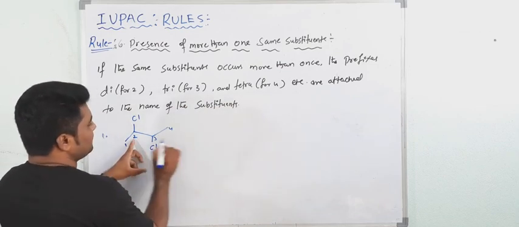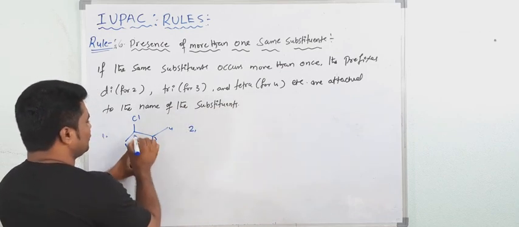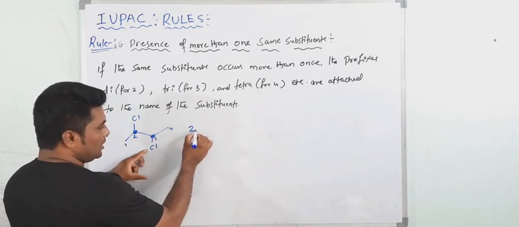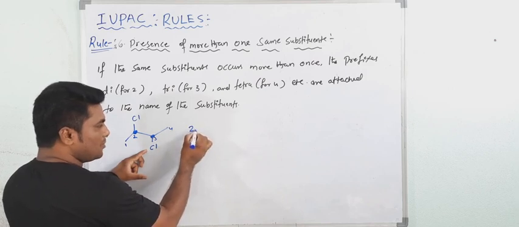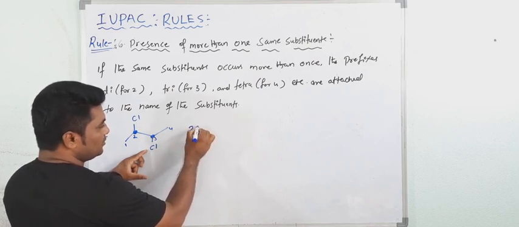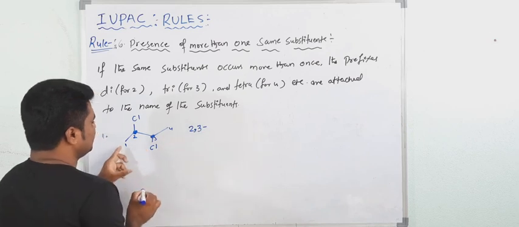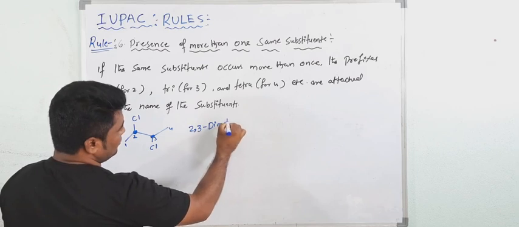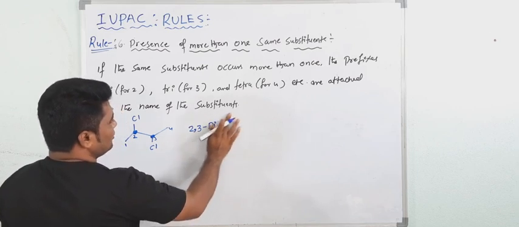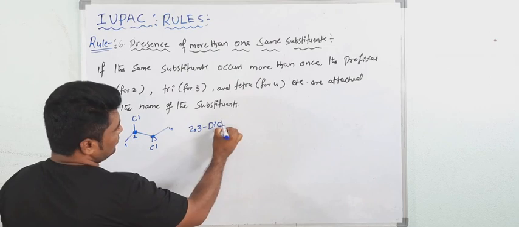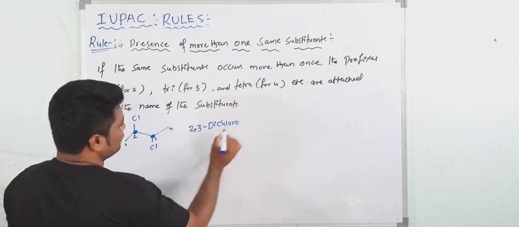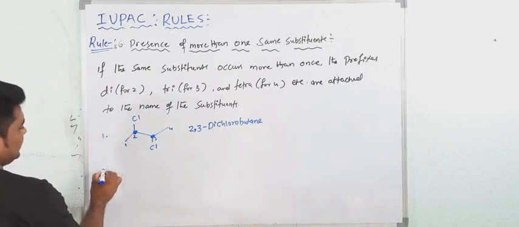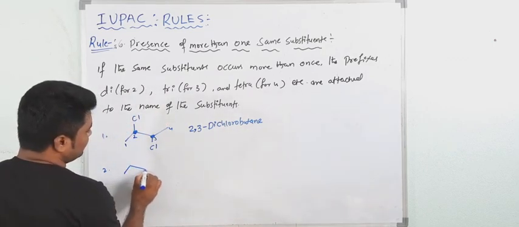Which positions here? At the 2 position, 1 chlorine is there, and at the 3rd position also 1 chlorine. The positions are separated by commas here: 2,3. Total di. So chloro is di, dichloro. Total 4 carbon atoms: dichlorobutane. See next. For example, see here.